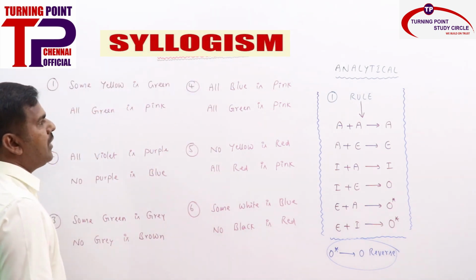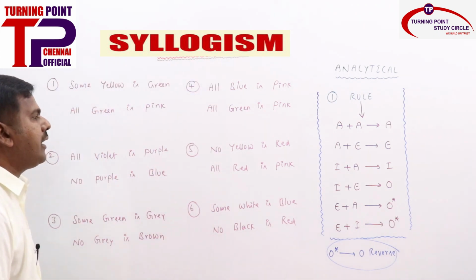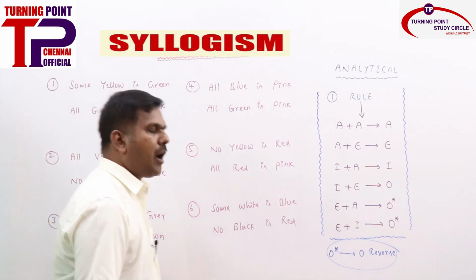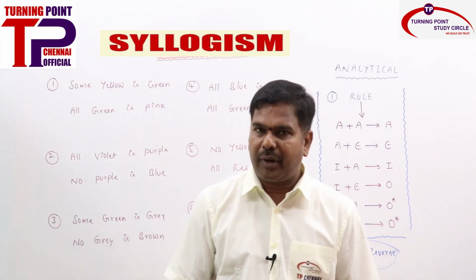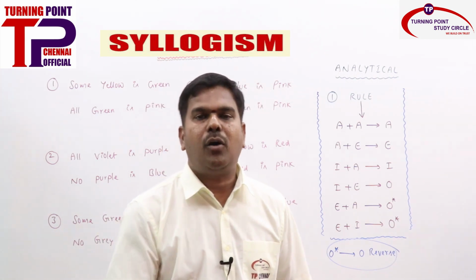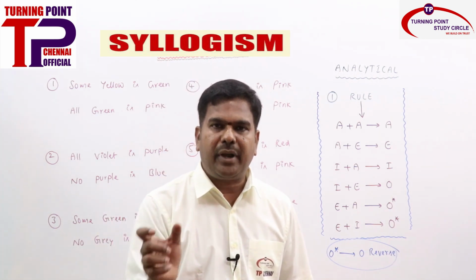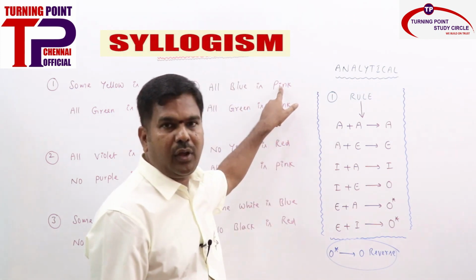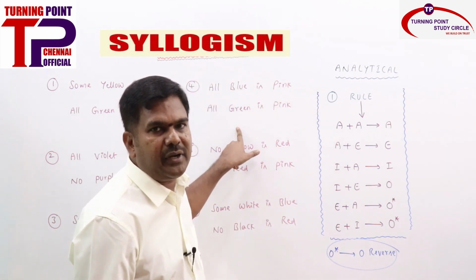What is the fourth one? All blue is pink and all green is pink, right? Is a common term there? Yes. Is it properly aligned? No. How must a common term be? It must be the predicate of the first statement. That is true. But the subject of the second statement, it is not there.